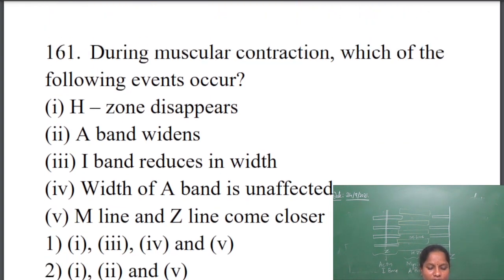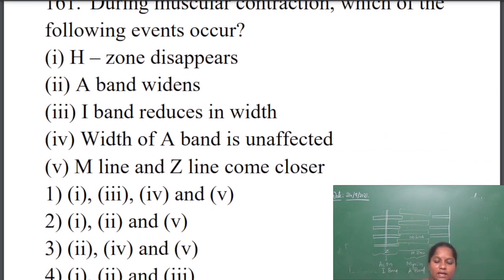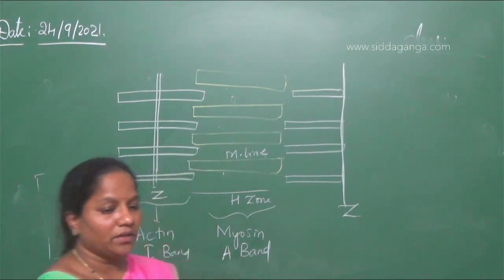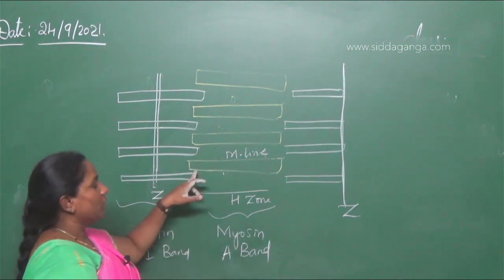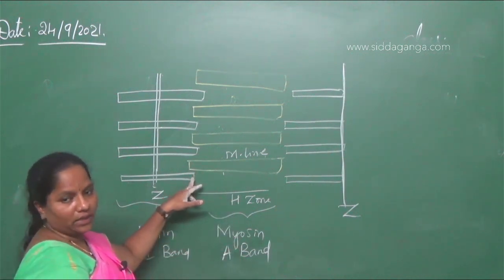They say H zone will disappear because the H zone that is formed here during muscle contraction, the actin will overlap with the myosin. When there is an overlap between the actin and myosin, then the H zone will disappear.